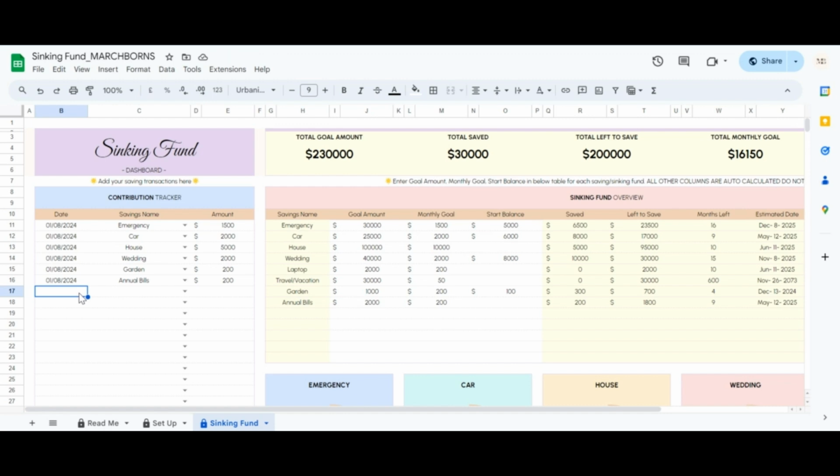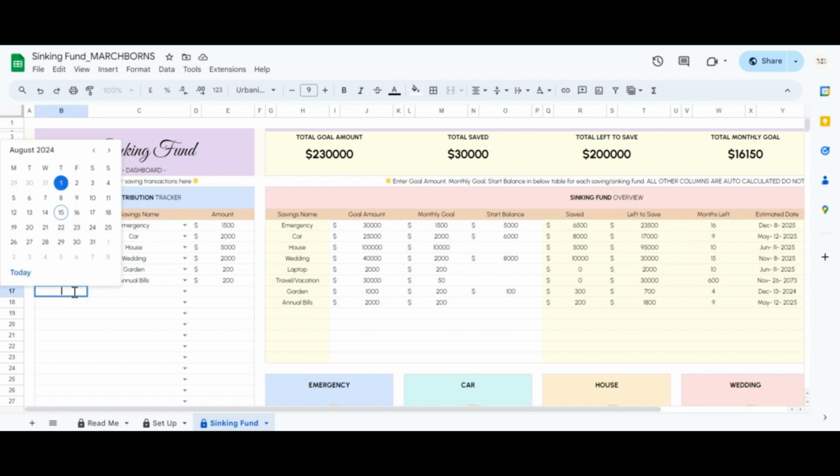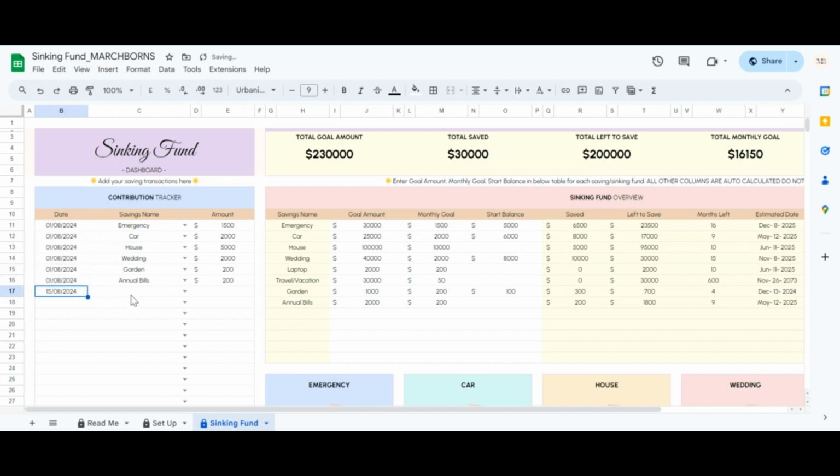Now you are wondering that from some saving funds I have used the amount or I have spent the amount for it. Let's say I have purchased a pot worth $25 for my garden and I have used garden fund money, then how to record this in contribution tracker. To record this, enter a negative amount in the contribution tracker. Select the date, choose garden as the fund, and input -25. See how your garden fund balance decreases by $25. That's it for the contribution tracker.